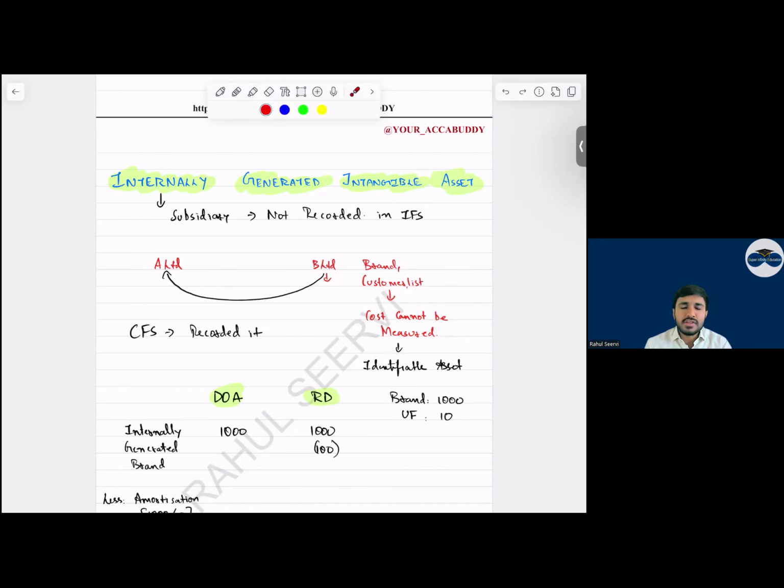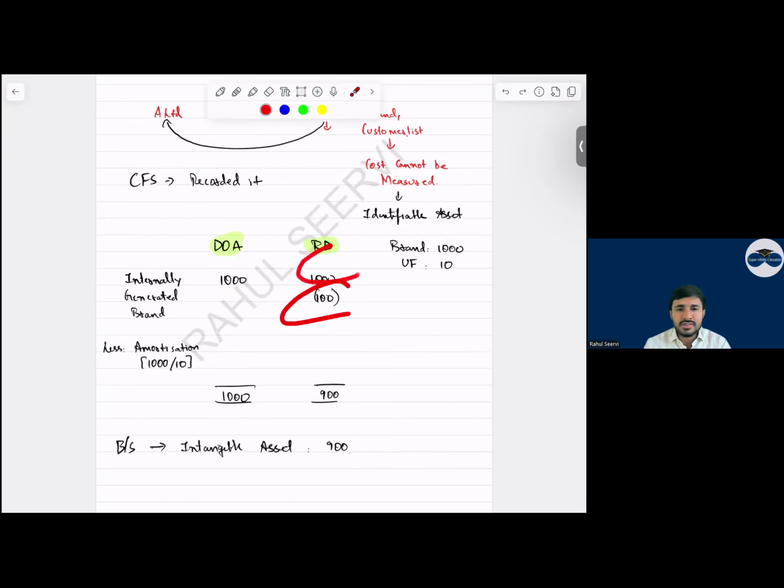Write down, as per IFRS 3, all the assets and liabilities are acquired at fair value, and these assets and liabilities should be identifiable. Then mention the brand. Yes, the brand is an identifiable asset, so it will be recognized at fair value in the group consolidated financial statements. This way, you have to present your answer. And then after that, we will amortize for the period. So see now, 1,000, and then we amortize it. Simple. Don't just write that okay, this is recognized. No, explain. As per IFRS 3, we recognize identifiable assets at fair value. The brand or the customer list or the patent is an identifiable asset because it arises from a legal contract.